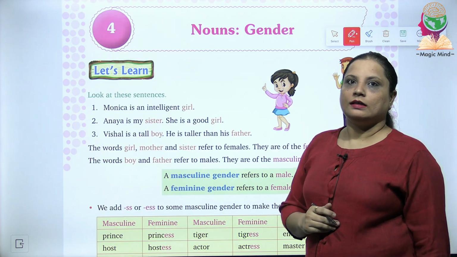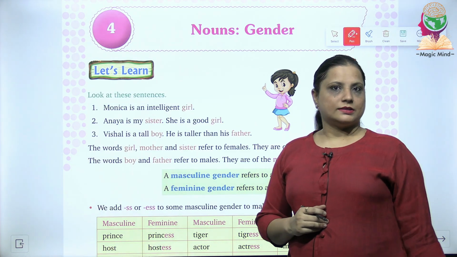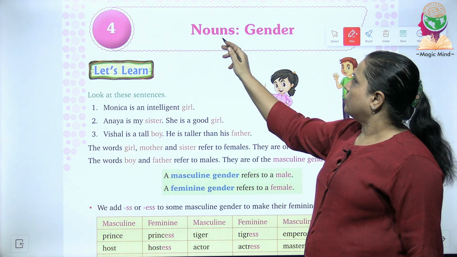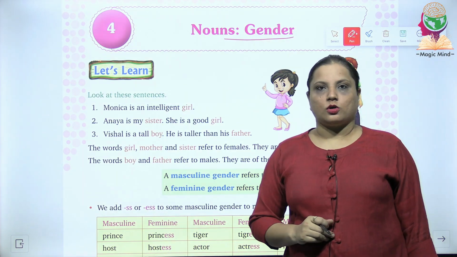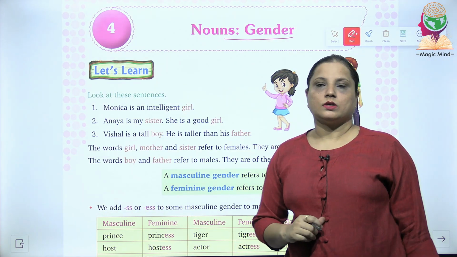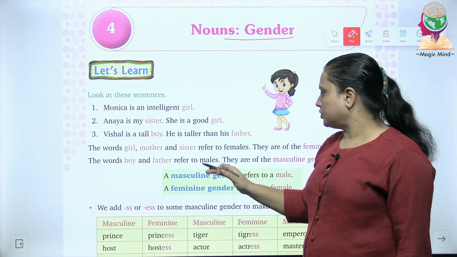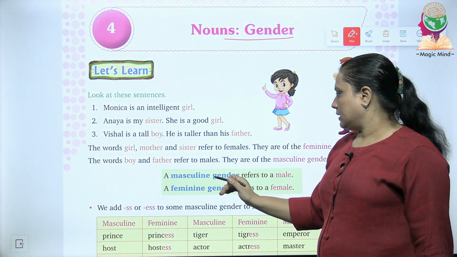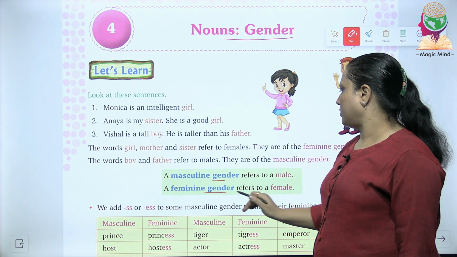Hello everyone, let's begin with chapter number 4, that is Nouns and Gender. We are talking about nouns and we are talking about genders in nouns. What is basically gender? Gender refers to the masculine gender or the feminine gender.